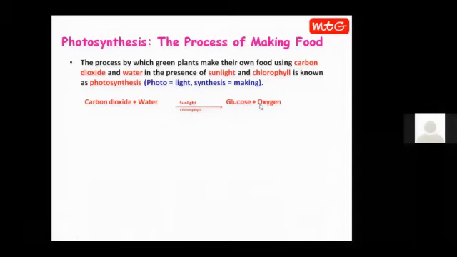This is the oxygen which we were talking about in the very first slide. The plants, they give us food and they give us oxygen. How is this oxygen produced? In the food making process. Photosynthesis is the process which makes food and which also releases oxygen, which is used by the animals.